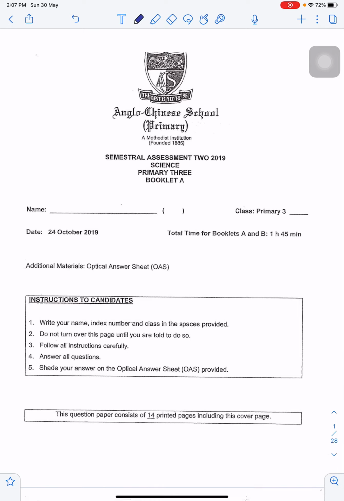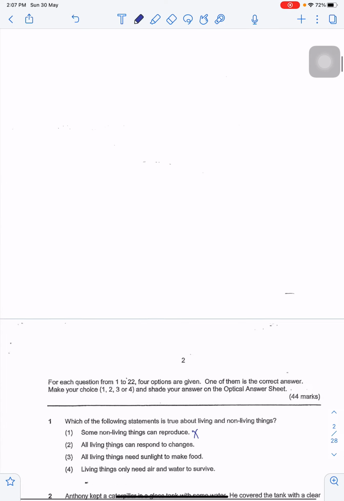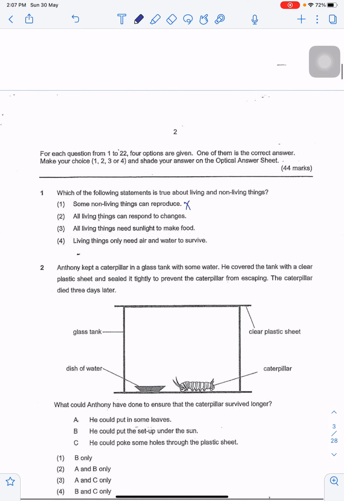Today we will be going through the ACS Primary SA2 2019 science paper. For question 1, which of the following statements is true about living and non-living things? Some non-living things can reproduce. That's false because non-living things are unable to reproduce. All living things can respond to changes.